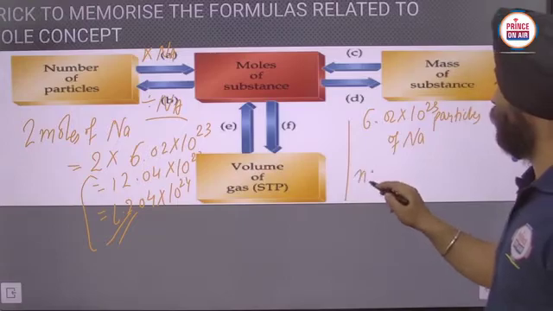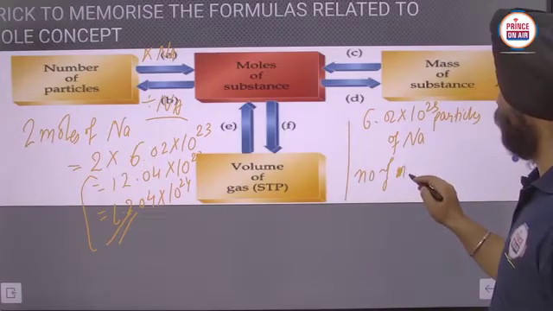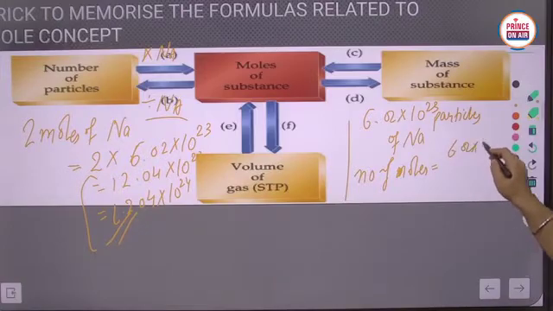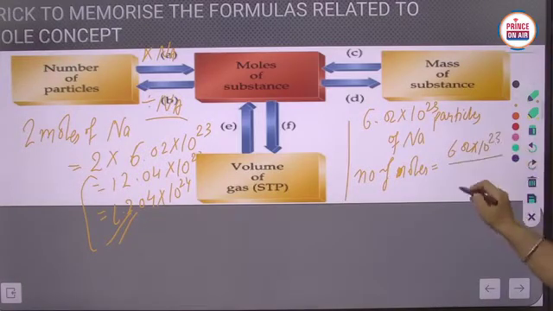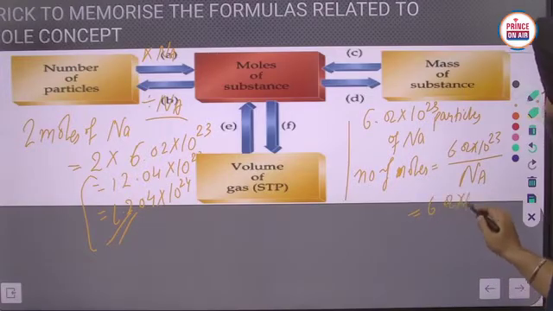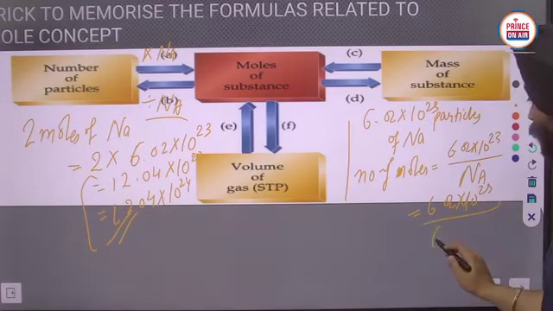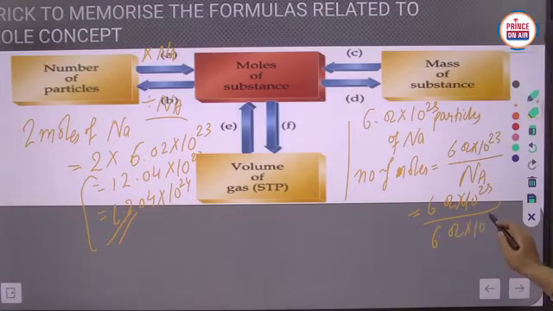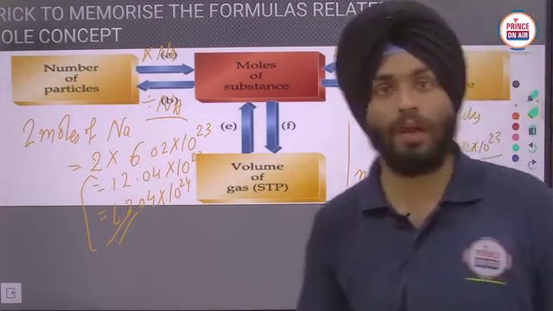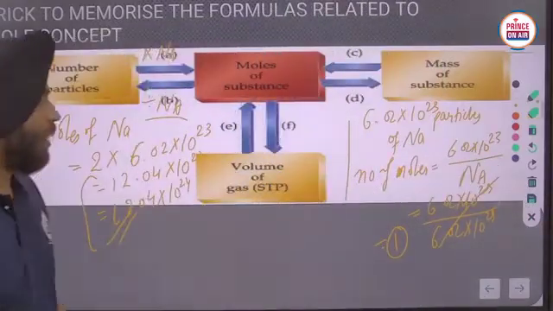So the number of moles will be 6.02 into 10 raised to the power 23 divided by Na. Na is also 6.02 into 10 raised to the power 23. So we will get one mole. Okay, is it clear now?